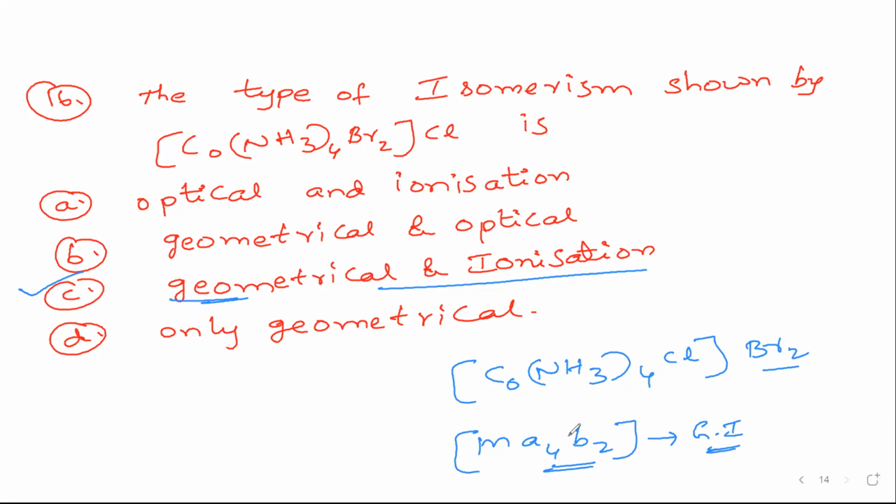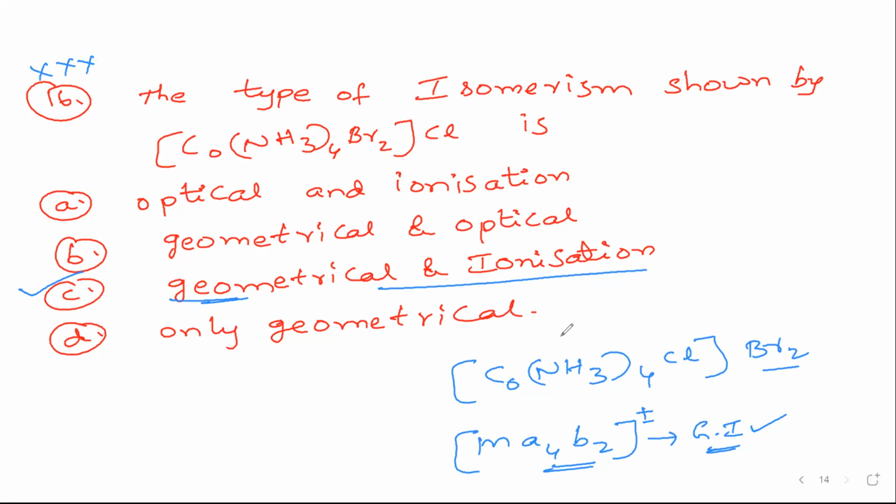I have given you the types of compounds which can show geometrical isomerism. In that, we have this Ma4B2, plus or minus. So this is Ma4B2 geometrical isomerism. So the answer is geometrical as well as ionization. So these types of questions are very important. So please note down. Very, very important. I think you understood this answer. Next question.